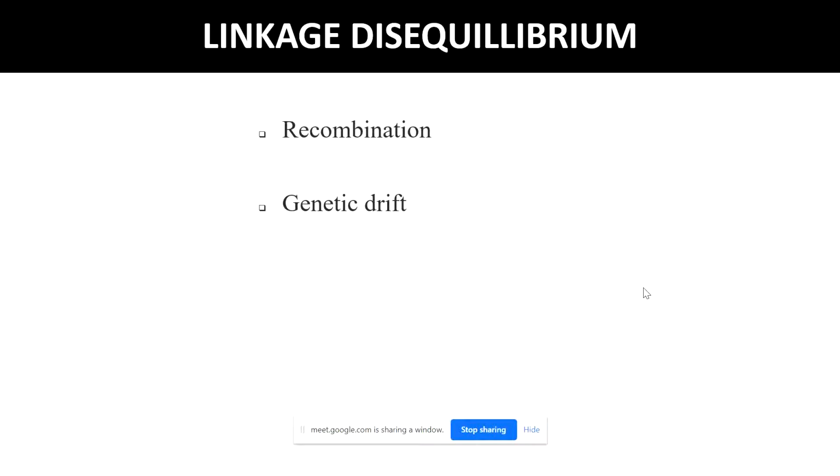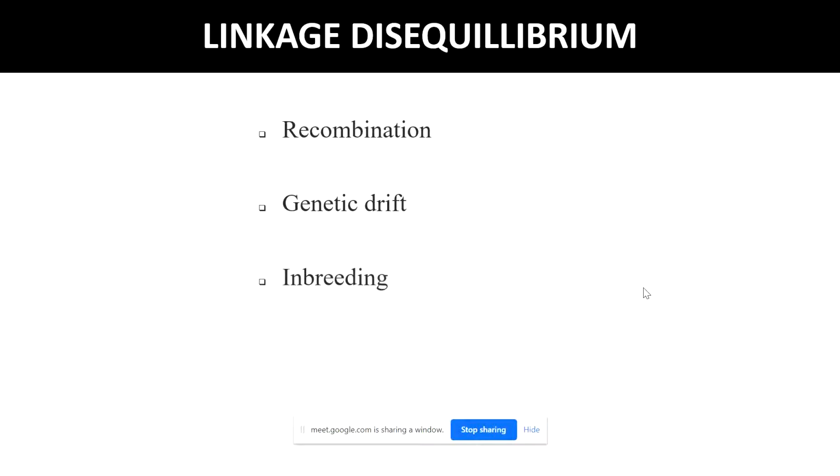In larger populations, LD has very little effect, but in a smaller population, due to genetic drift, new non-random associations can appear. So you can see that there is larger disequilibrium between some pairs of loci.